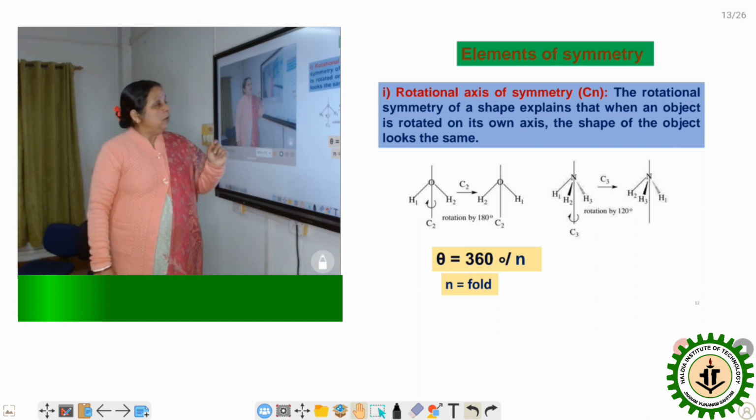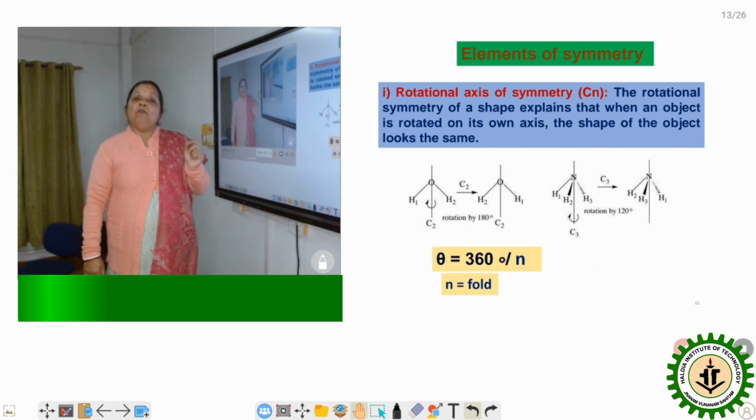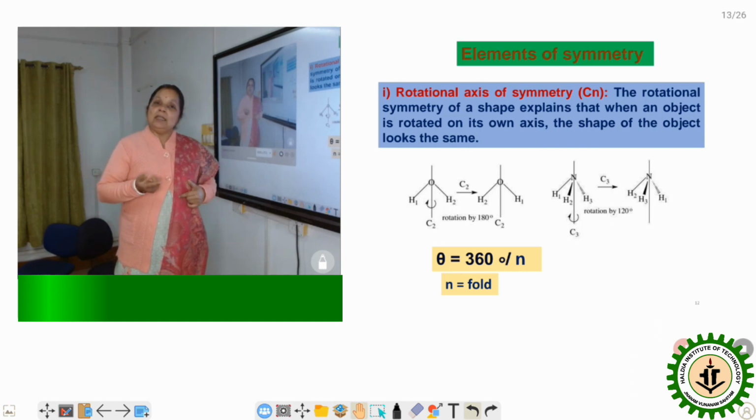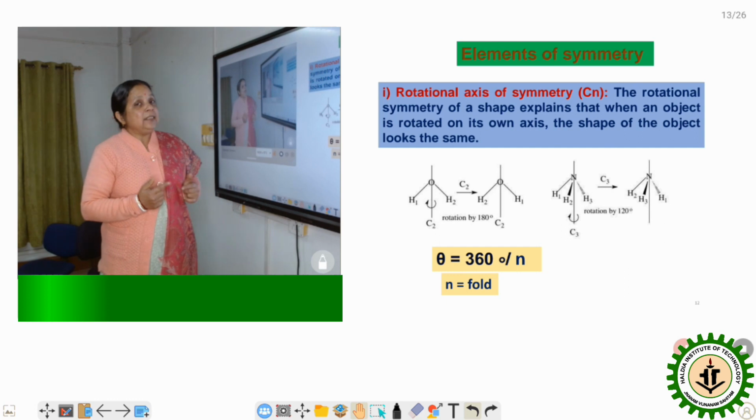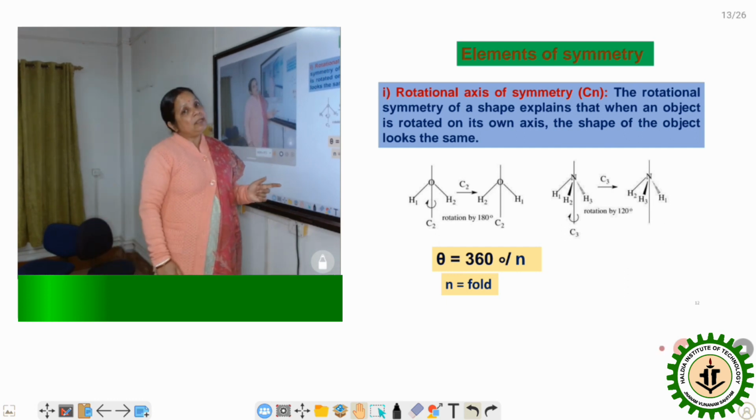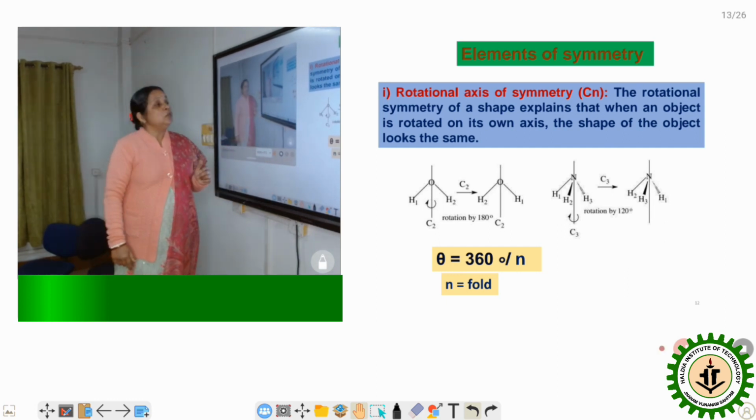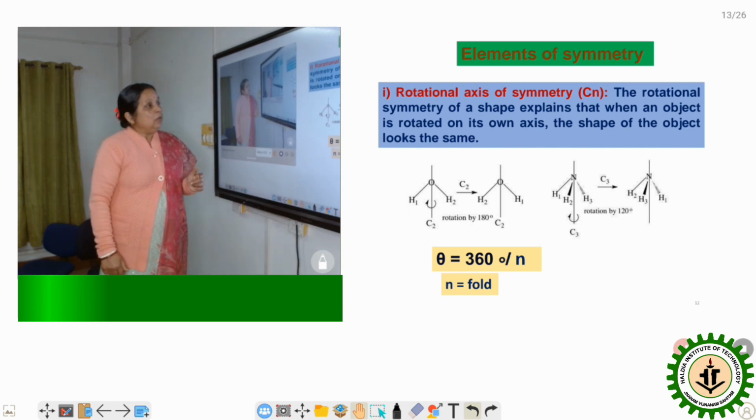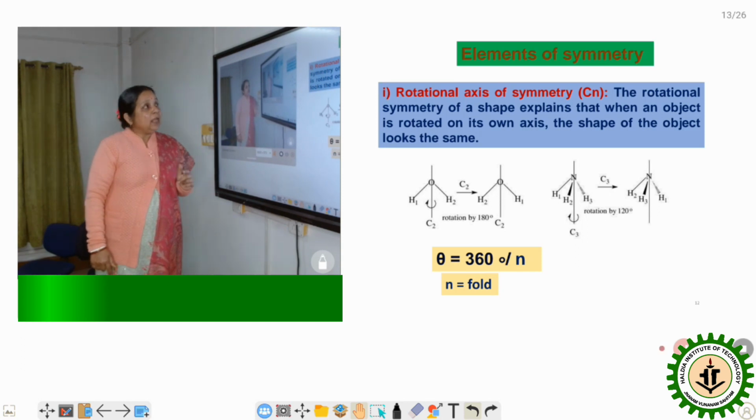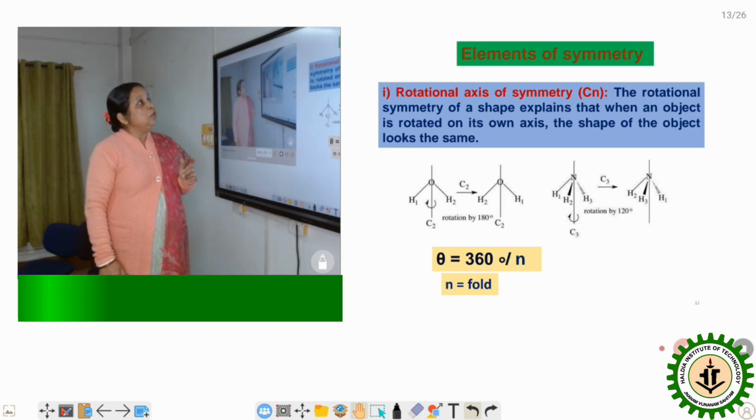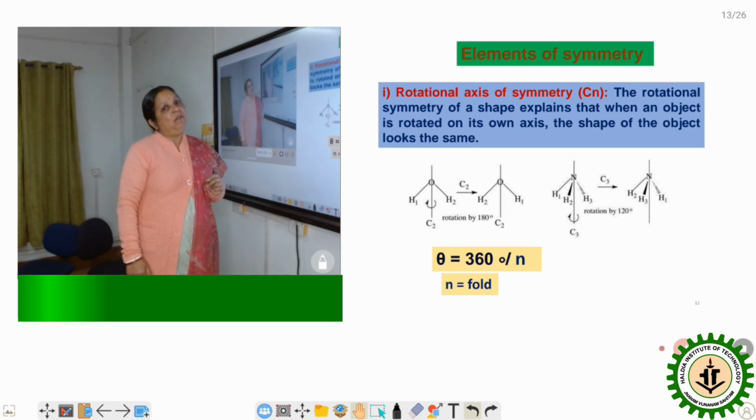Here, for the water molecule, if I rotate it by 180 degrees, then it will generate the same molecule. So therefore theta is equal to 180 degrees. So what is n? n is equal to 2. So we can say that the water molecule has C2 symmetry present, or we can say that the molecule has a two-fold rotational axis of symmetry.